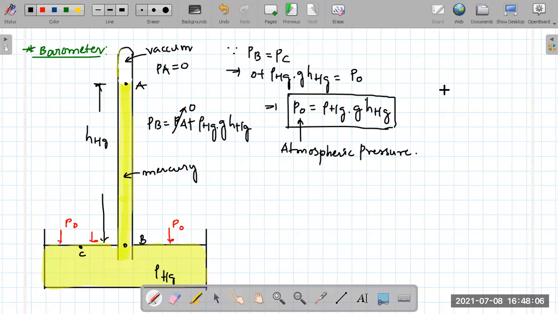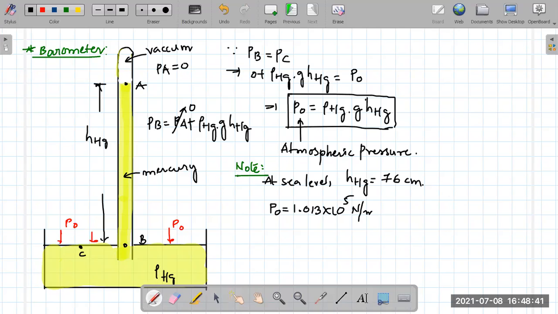Now when you solve for this, usually at sea level, note, the height of mercury will be 76 centimeter. As per that logic, if you do the calculation, you get the value of P naught as 1.013 into 10 to the power of 5 Newton per meter square, or Pascal.